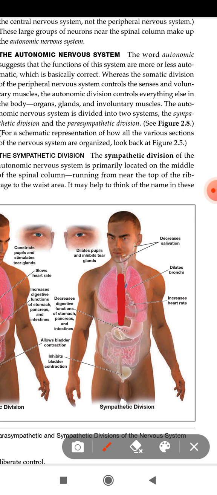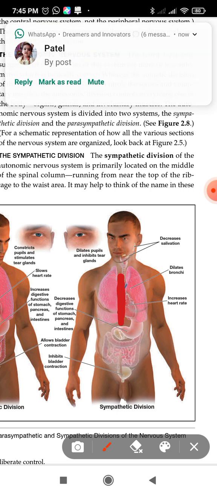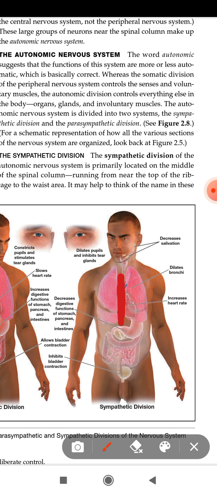Of course some of this portion is controlled by our brain or central nervous system, like the pons and medulla region in our brain, which controls these involuntary, automatic actions, but they are largely controlled by these nerves which are found near the spinal cord at the middle.